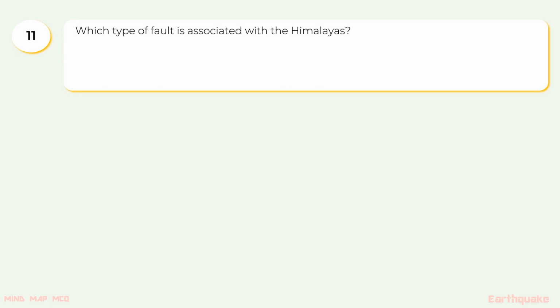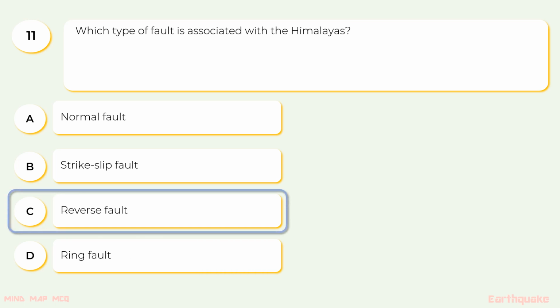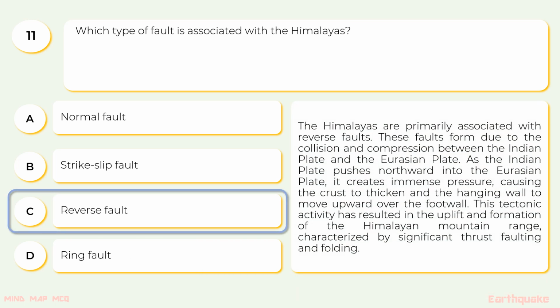11. Which type of fault is associated with the Himalayas? The options are A. Normal fault, B. Strike slip fault, C. Reverse fault, D. Ring fault. The correct option is C. Reverse fault. The Himalayas are primarily associated with reverse faults.